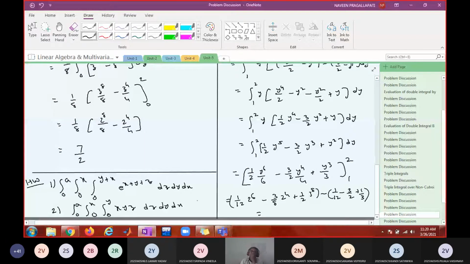What's your answer? There is a mistake here. This is 2 power. What is 7 by 25?